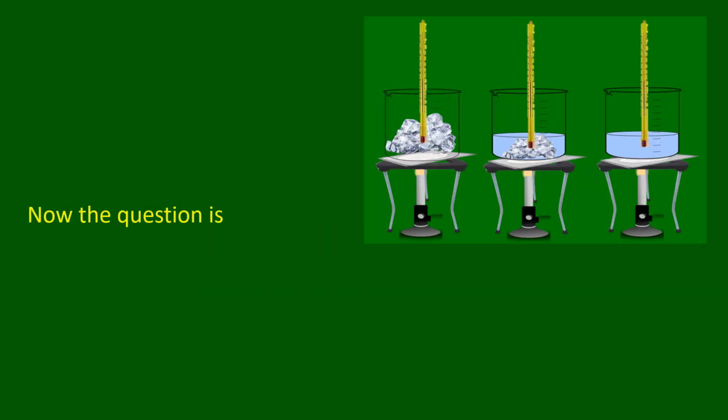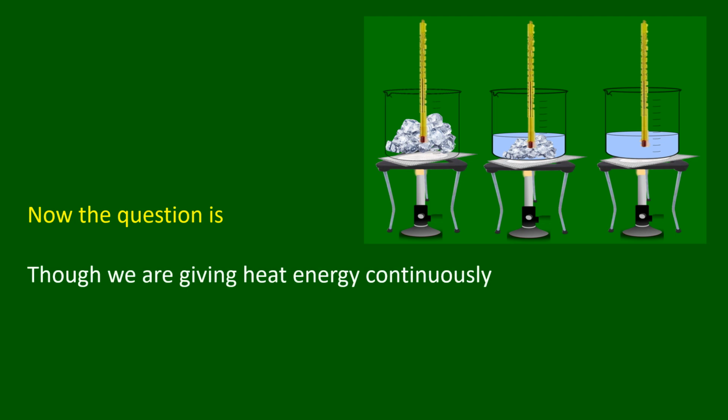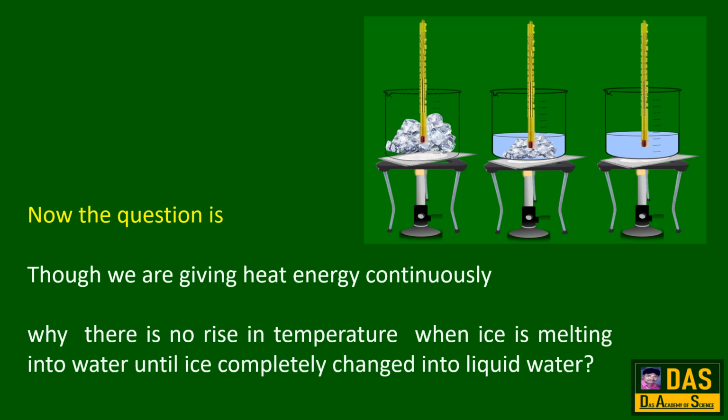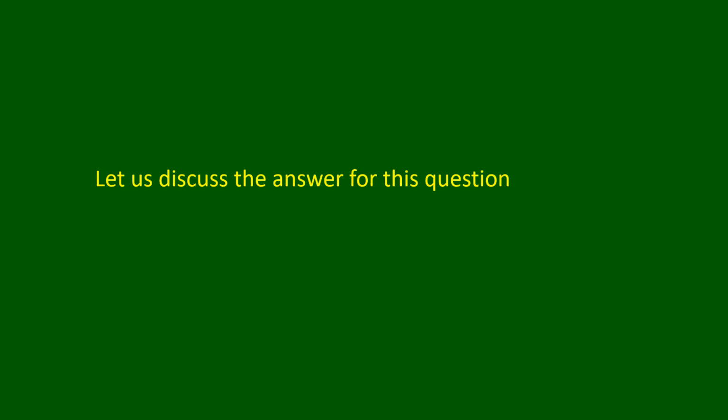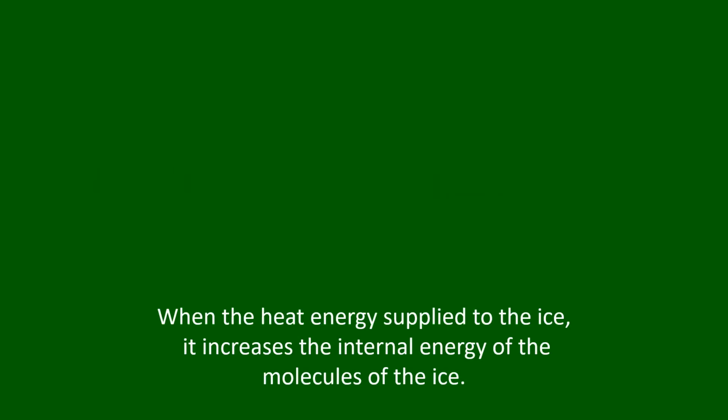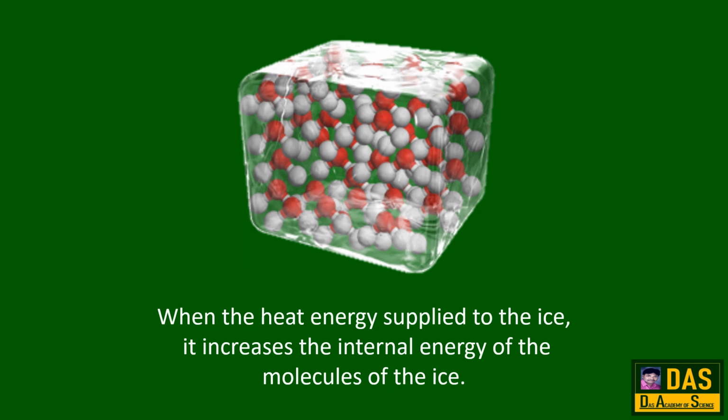Now the question is, though we are giving heat energy continuously, why is there no rise in temperature when ice is melting into water until ice completely changes into liquid water? Let us discuss the answer to this question. When the heat energy is supplied to the ice, it increases the internal energy of the molecules of the ice.